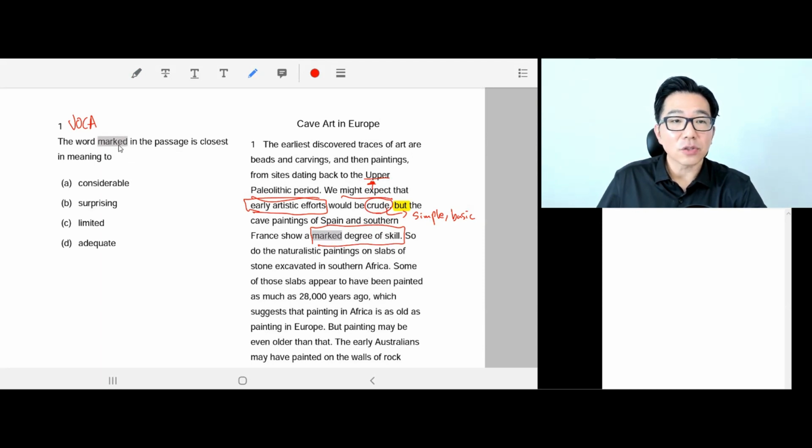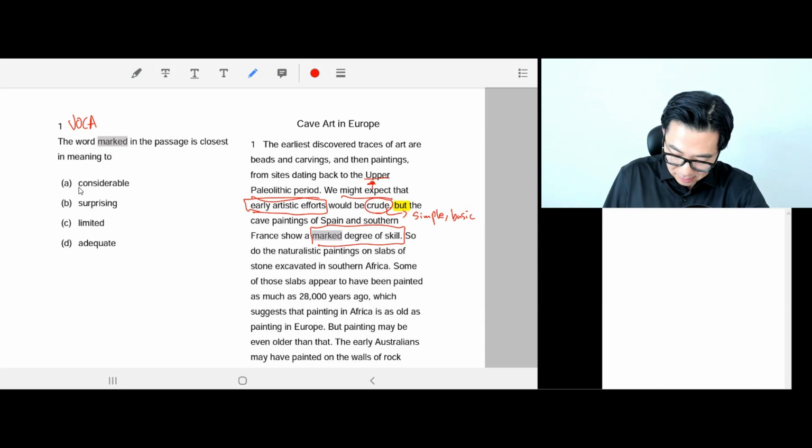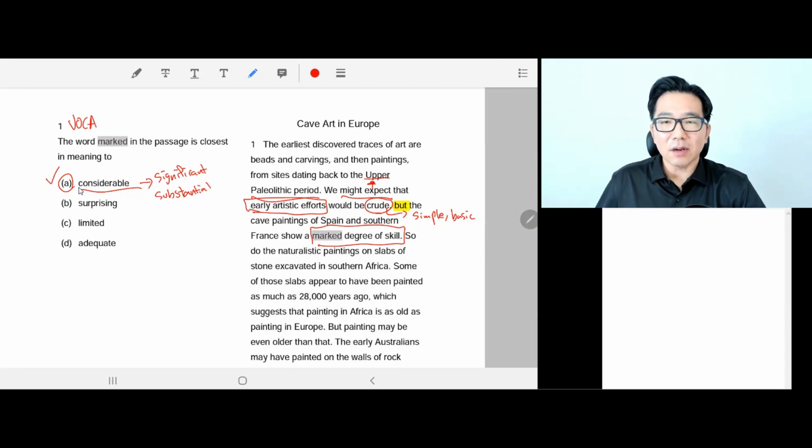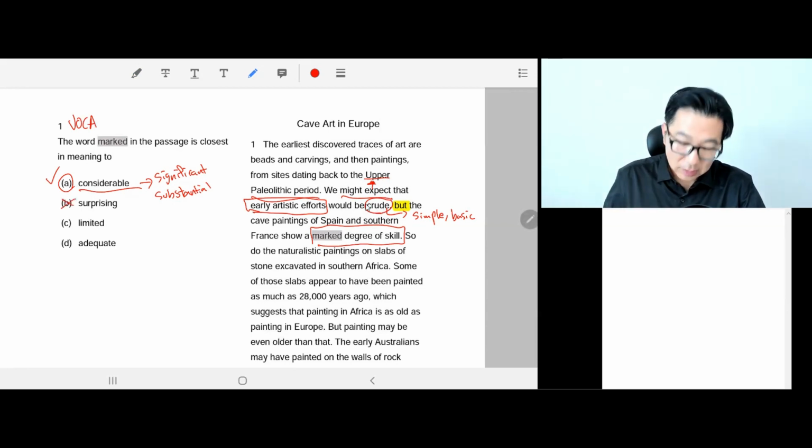So let's solve this question. A, considerable, bang, perfect answer right off the bat. Okay, so considerable means significant or something that is substantial. B, surprising. Well, I mean, you could be pleasantly surprised, but surprising does not directly mean opposite to crude. Okay, surprising is just when you are surprised when somebody taps you on the shoulder from behind. Okay, so it's not the answer.